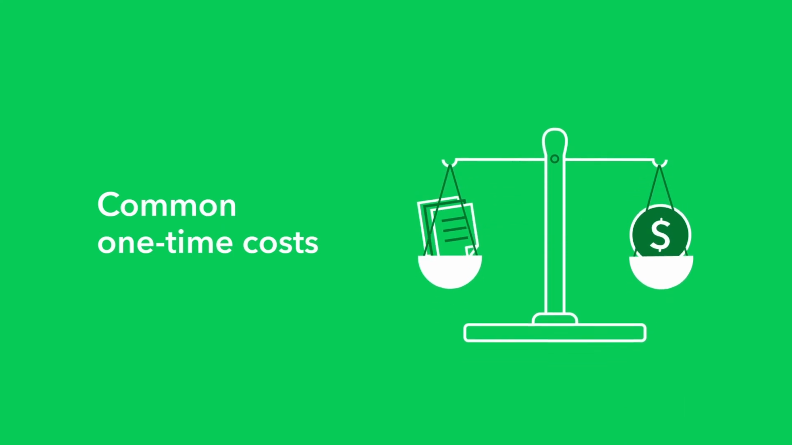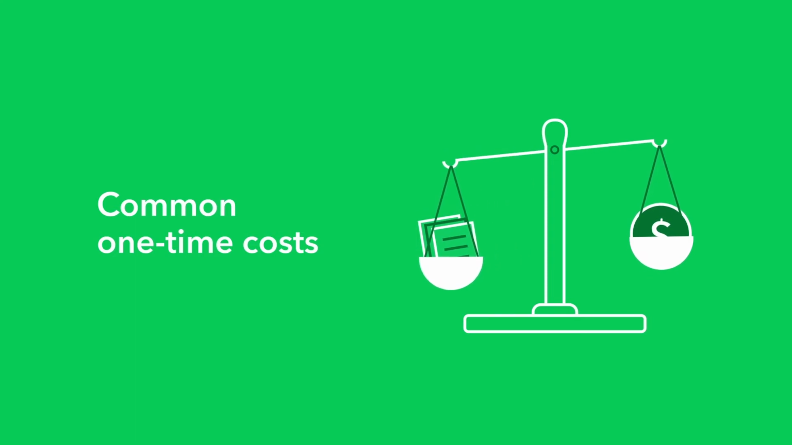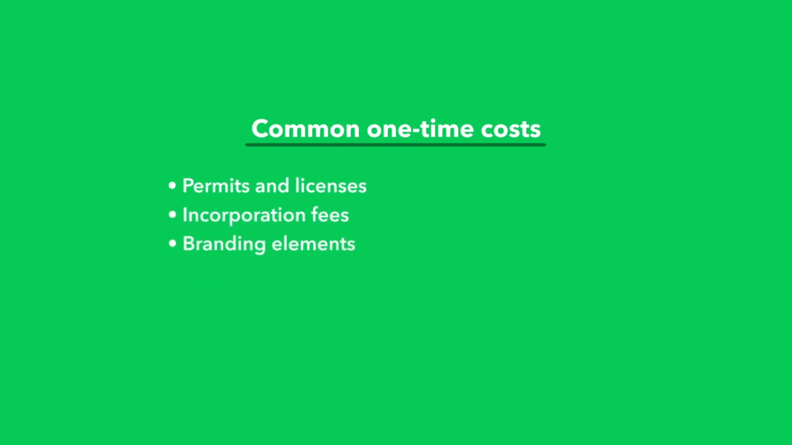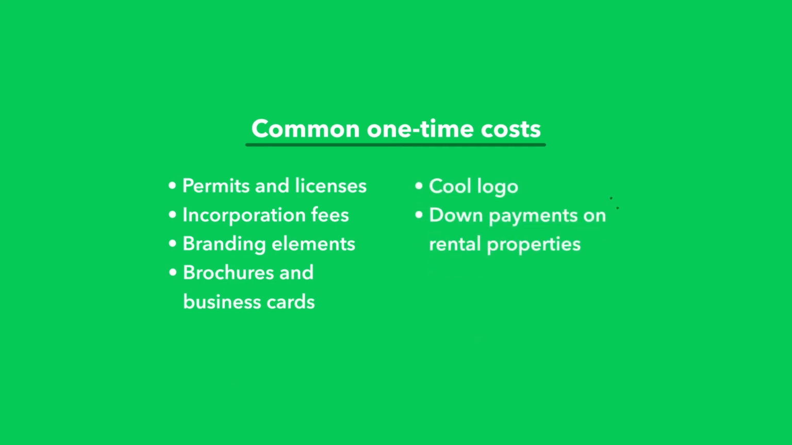One-time costs, on the other hand, are pretty self-explanatory. These are the costs that you'll probably just have to cover once right when you're starting up. These expenses can outweigh the profits for the first few months of starting a business, so keep that in mind when you're crunching your numbers. Almost every kind of business has to pay one-time costs when they start up. This includes permits for your industry, incorporation fees, branding elements such as a website, business cards, a cool logo. You gotta have a cool logo. Down payments, and even improvements to properties.